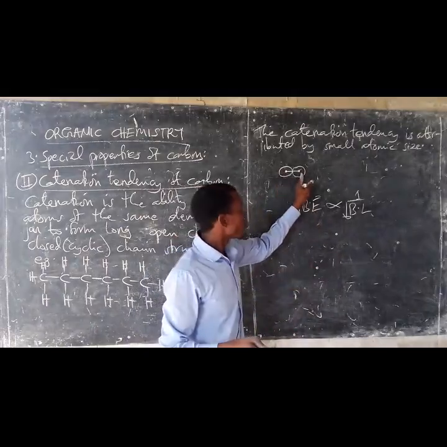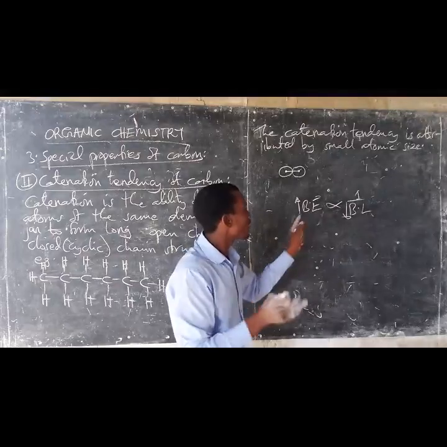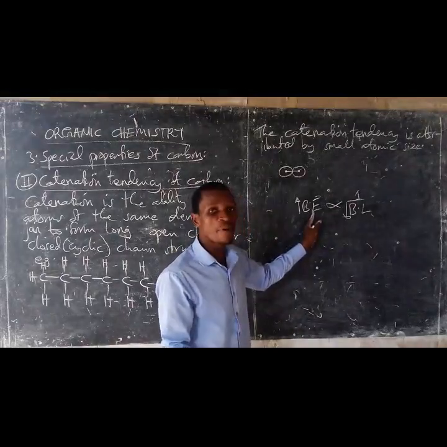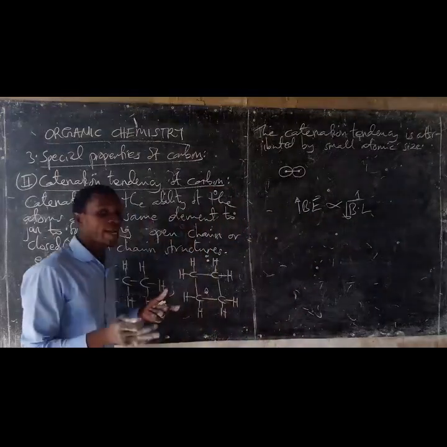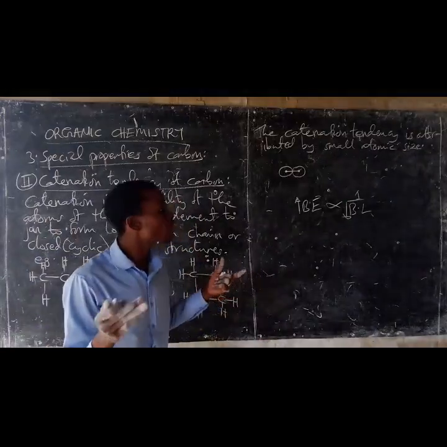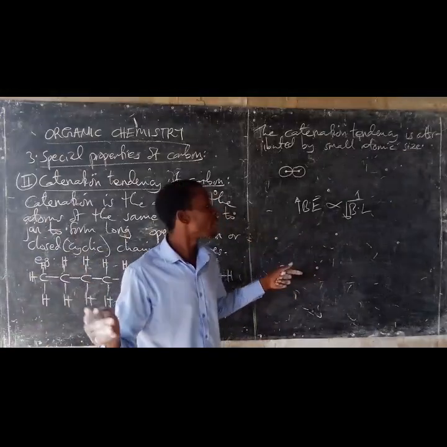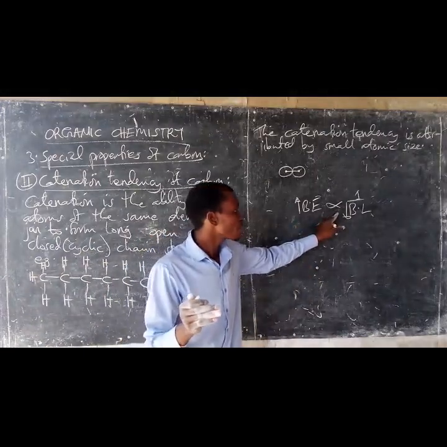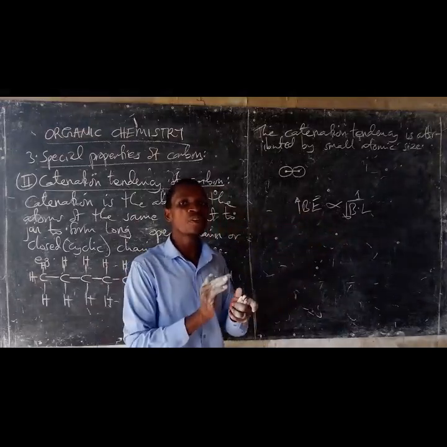So for small sized atoms, when joined together, they tend to form a very strong, stable chemical bond which can exist. So the catenation compounds of small sized atoms exist, but the catenation compounds of large sized atoms do not exist.